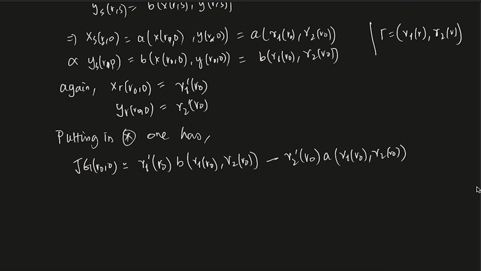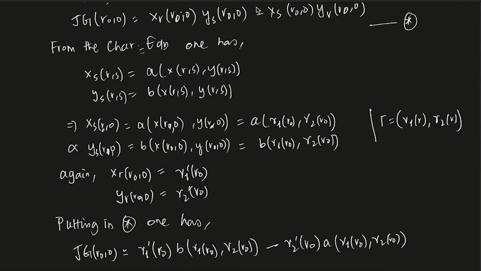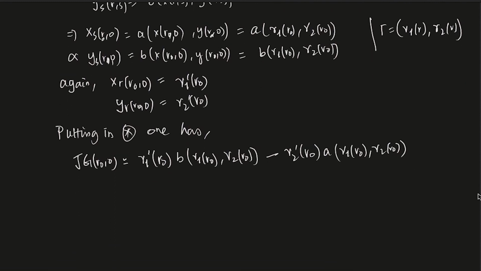You see, this is the Jacobian condition. XR is gamma 1 prime r naught, ys is b of this, so that is why I wrote it like this, minus again this calculation. Now you remember, this is the non-characteristic condition, and it is given to be non-zero.